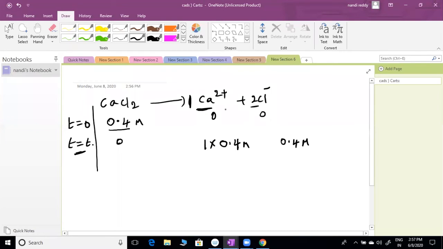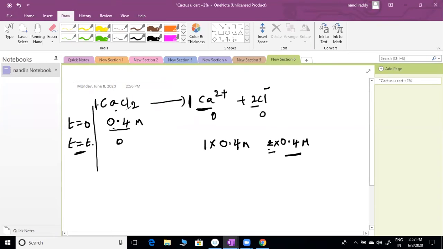Here, how many ions are we getting, sir? From 1 mole, 1 unit, how many are we getting? 2. So 2 into 0.4. Why am I using 2 into 0.4 here? This is one compound with concentration 0.4. After dissociating, how many ions are we getting, sir? 2 ions. That's why we multiply by 2.